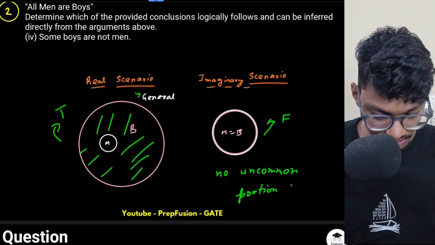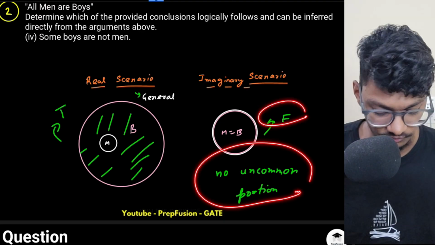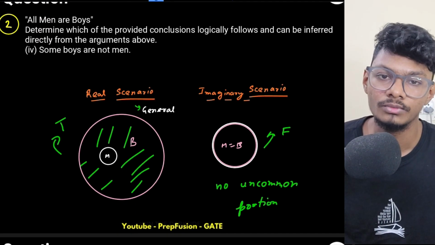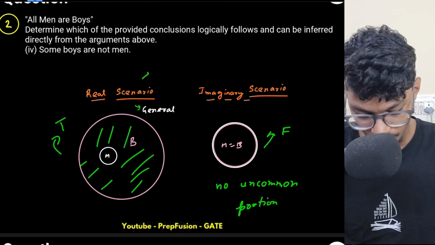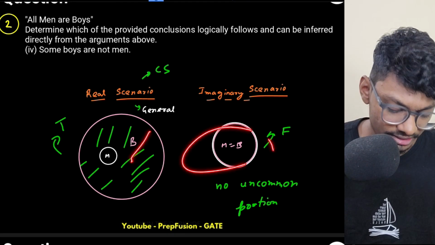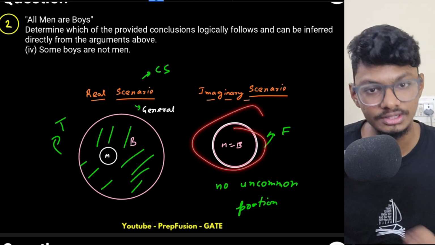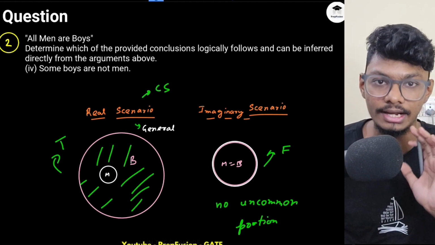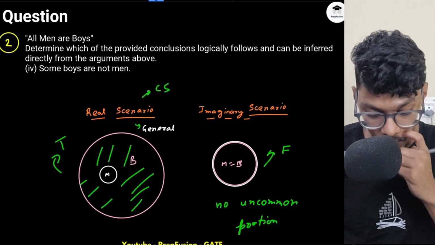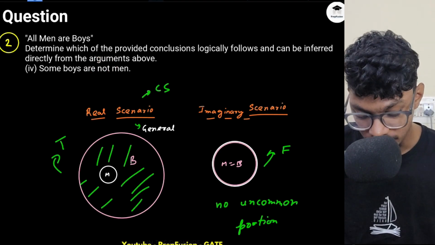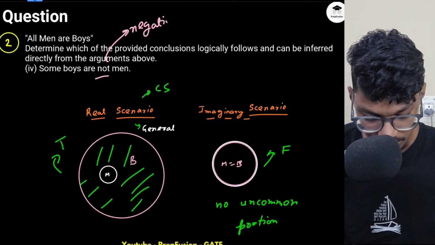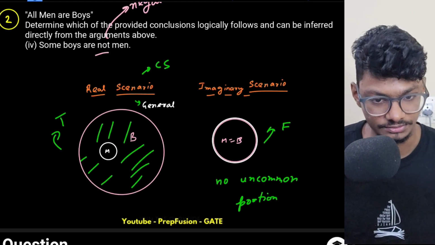So from this statement, what can I deduce? I can say this is false. This is true. So regarding the conclusion, what can I say? I can't say. This can be true because it is a possible scenario here, but here it is not possible. So I cannot comment about this conclusion. Again, now what is this? This is a negative conclusion. I am just giving you the difference between negative and positive conclusion.